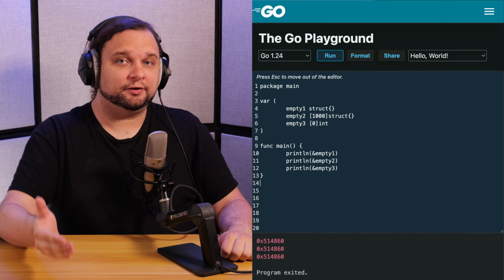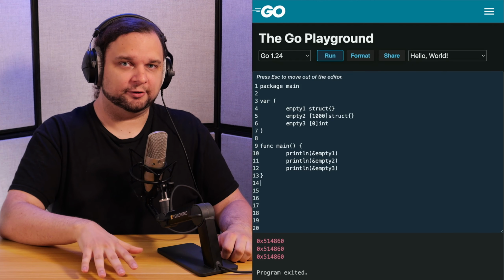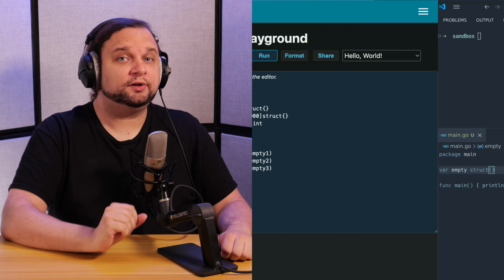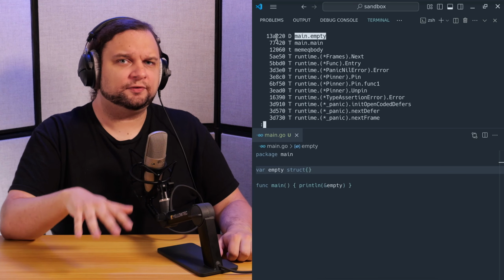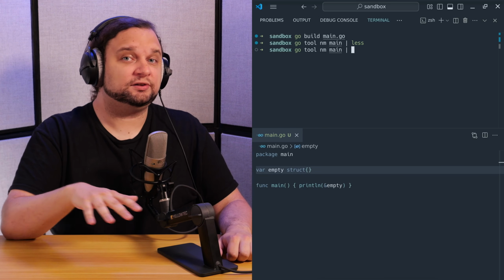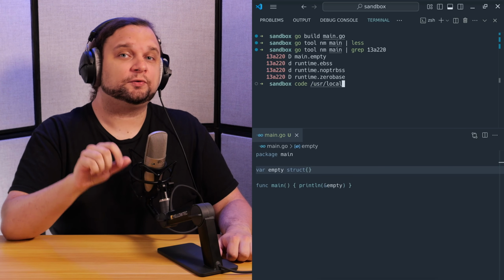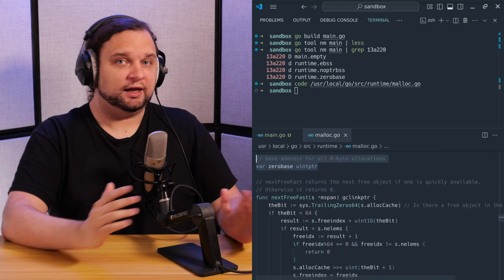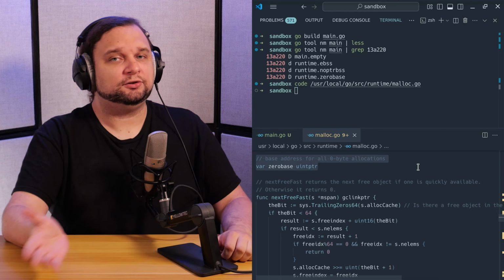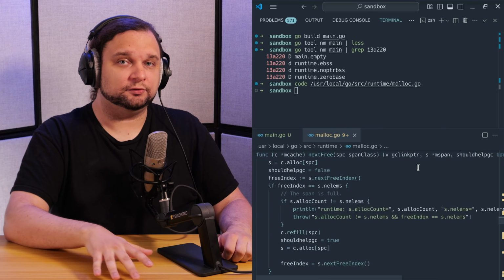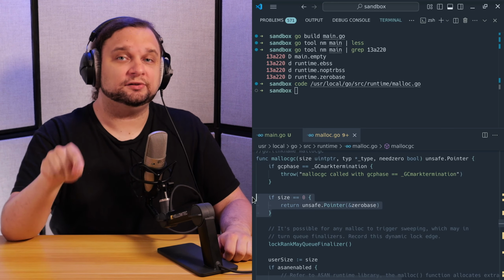Since all of these empty values share the same space in memory, the values themselves avoid taking up any additional memory. So what's at this address? Well, let's build an application that uses an empty struct and have a look at its symbol table. If we search the output, we'll find that our empty struct shares its address with this symbol, runtime.zerobase. This value is the base address for all 0-byte allocations. So everything that you can declare that takes up 0 size should end up pointing to this value. Internally, whenever Go is requested to allocate something of 0 size, the mallocgc function in the runtime will forcibly return you a pointer to this zerobase.